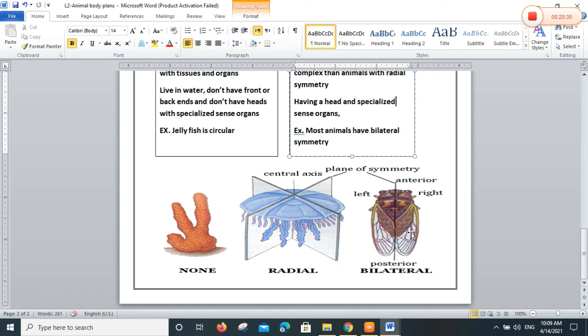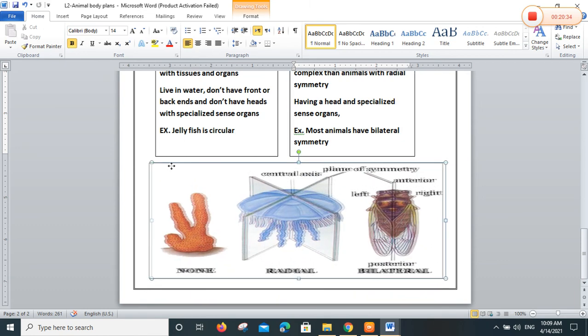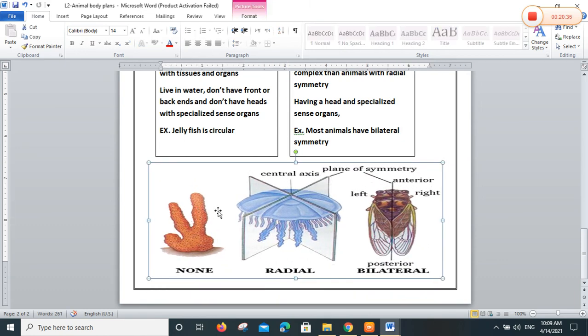Look at page 144. When you draw a line, the right side is not like the left side. Okay, I can't draw a line to divide the body into two similar or identical halves. So no symmetry in a sponge. So among invertebrates, the class sponge has no symmetry, or asymmetry.